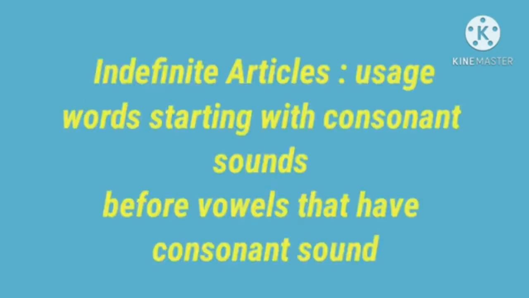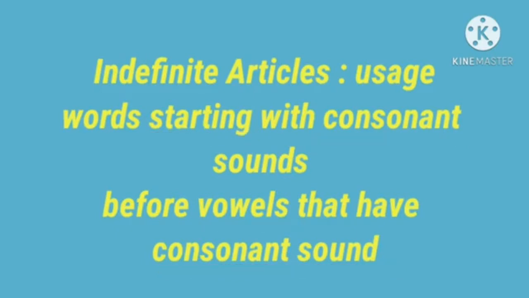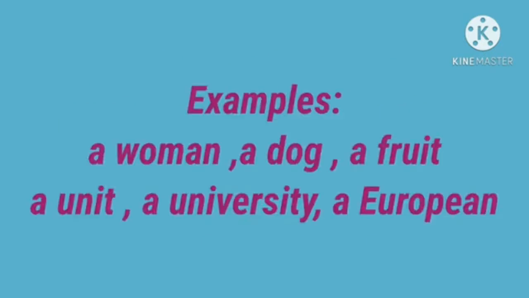Next, usage of a. A is used before words starting with consonant sounds and before vowels that have consonant sound. Examples: a woman, a dog, a fruit.